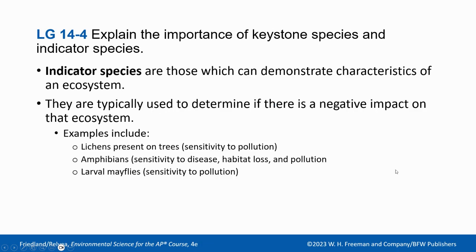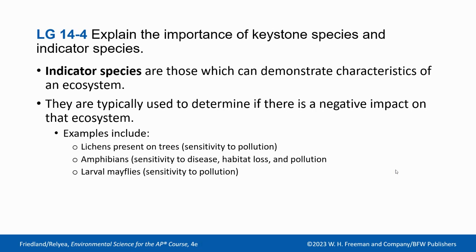The other species we're talking about today is the indicator species. These can be demonstrated through characteristics of an ecosystem, and are typically used to determine if there's a negative impact on the ecosystem. So lichens are present on trees, but they are sensitive to pollution. If you live in an area with heavy pollution, you're probably not going to see a lichen. If you don't know what a lichen is, I would Google it.